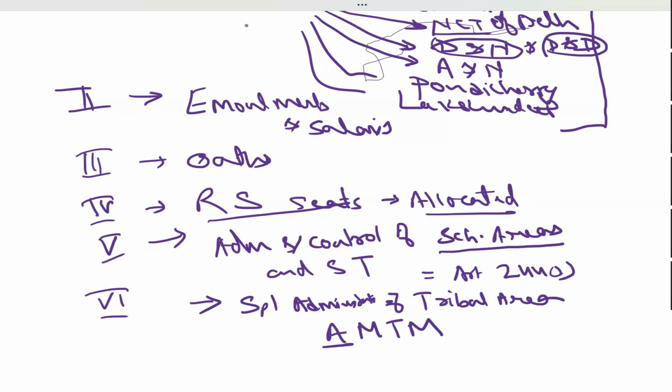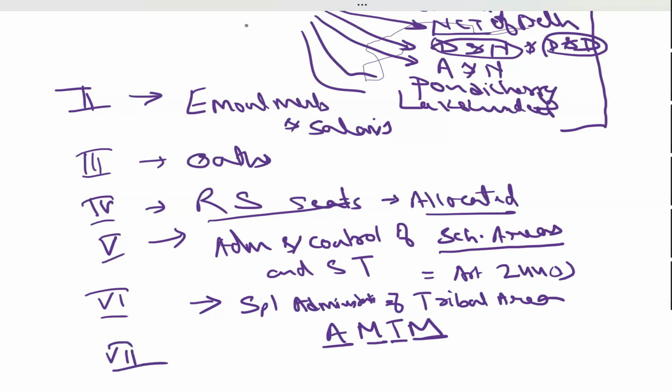Assam, Meghalaya, Tripura, Mizoram. AMTM, or whatever you can remember. Special administration of tribal areas in these regions, right? Because these areas were sensitive in those days, they were allocated a special position in Schedule 6 of the Constitution. These areas are known as Schedule 6 areas.